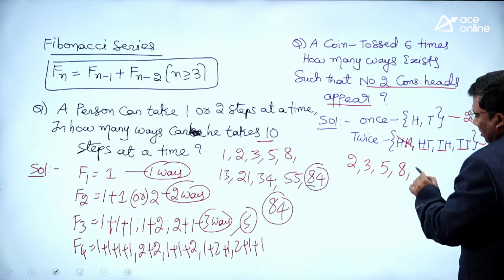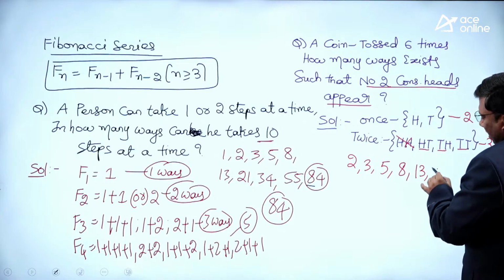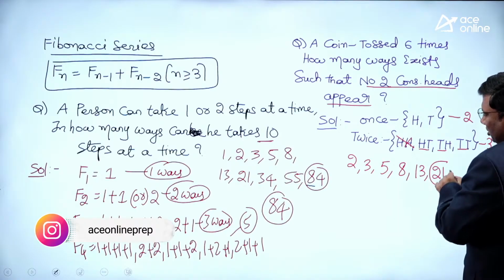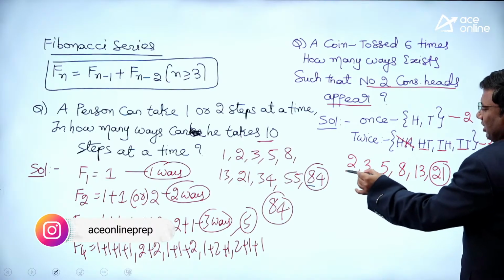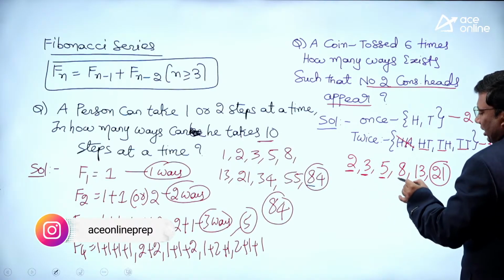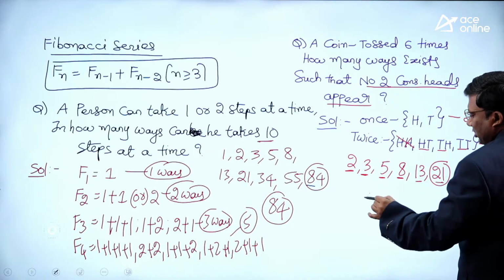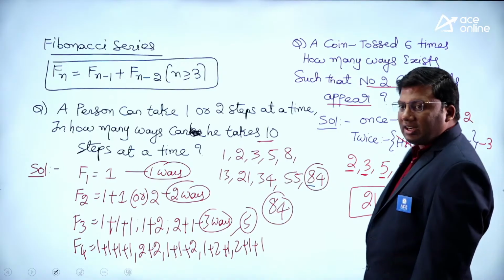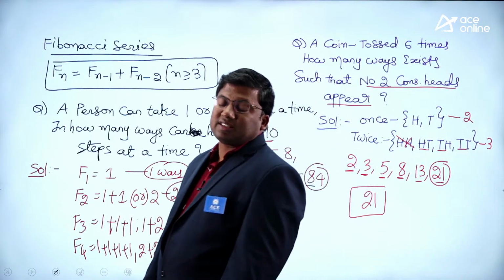5 plus 3, 8. 8 plus 5, 13. 13 plus 8, 21. So it is tossed 6 times. What will be the answer? 1 time, twice time, third time, fourth time, fifth time, sixth time. What will be the answer? How many ways exist such that no two consecutive heads appear?